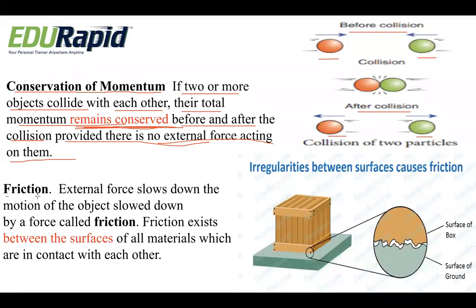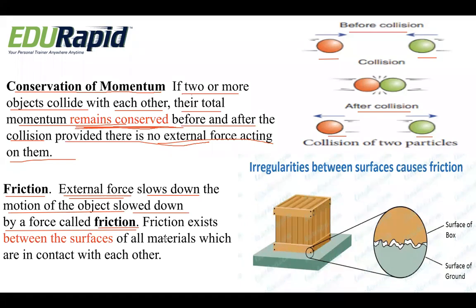Next, we will understand a very important concept, friction. What do you mean by friction? This is something we see every day in our daily life. Friction is nothing but an external force, one which slows down the motion of objects. A moving object is slowed down by a force called friction. Any moving object, if it slows down in nature, it is because of friction.